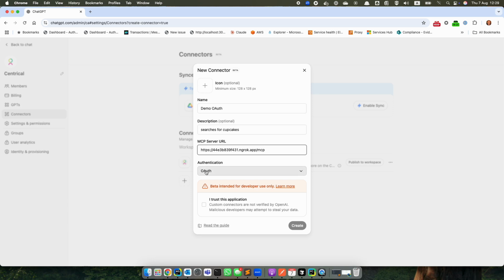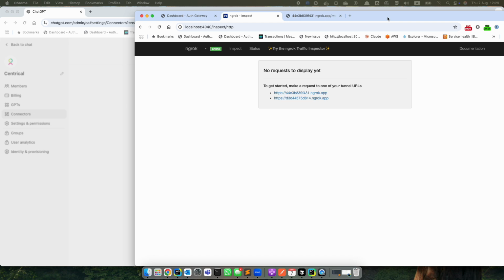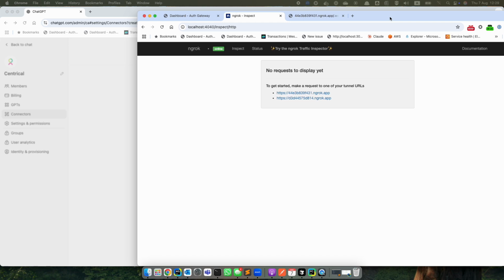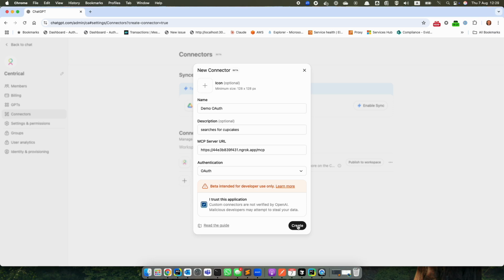Okay, pointing to my PC, selecting authentication OAuth, checking I trust, creating. This is clear. I'm going to click the create.